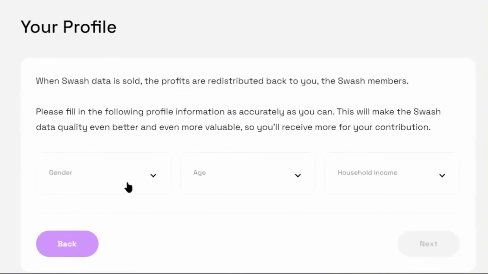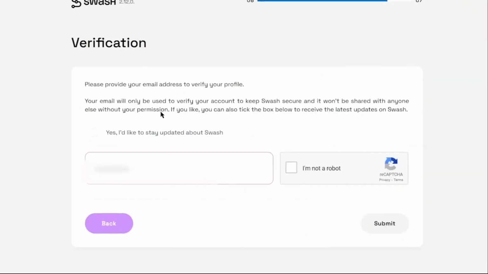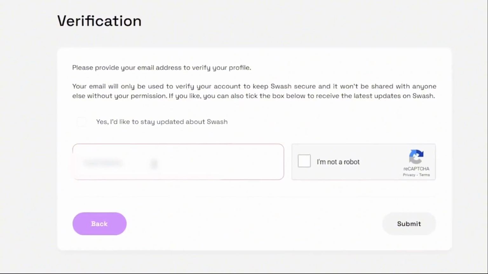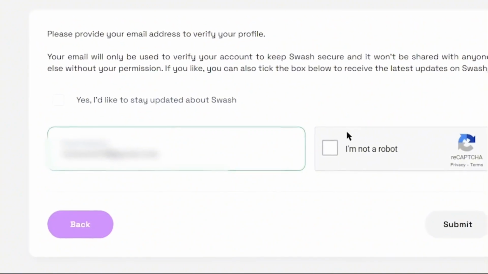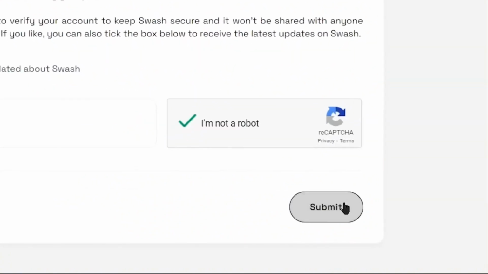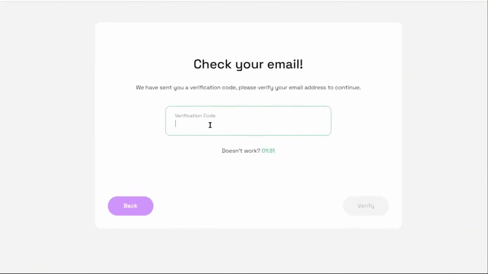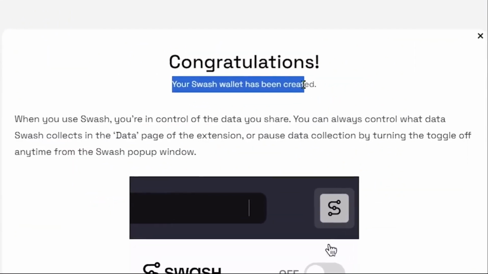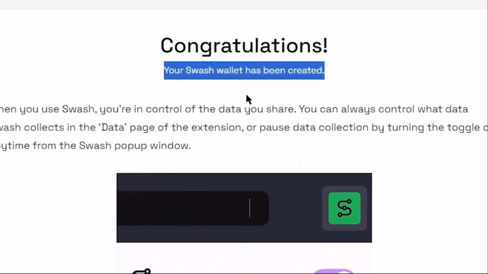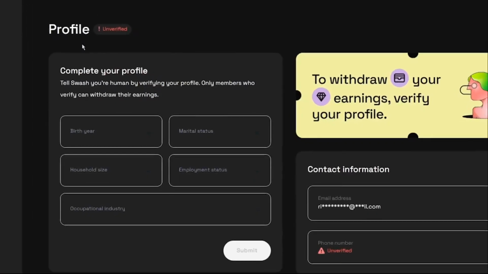Now you need to select your gender, your age, and your household income on this page and press next again. After that, you need to sign up using your email. Make sure it's your real email because they will send you a verification code on it. So enter your email in this box, check "I am not a robot," and hit submit button. Now just copy paste the verification code sent to your email and click verify to verify it. And you can see, congratulations, your Swash wallet has been created. Now just scroll down a little bit and click where it says turn Swash on, and it will take you to your Swash profile.